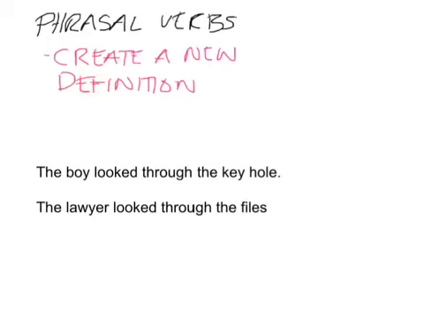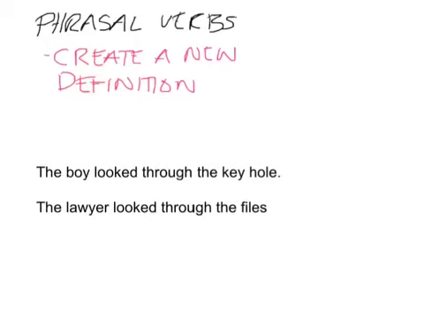Now, the boy looked through the keyhole. If we consider the verb look, by adding the word through, nothing really changes. There's no new definition of the verb look. The boy is still looking. It's just that there's a change of, I guess, angle or perspective. Instead of looking at something or inside of something, the boy is looking through.